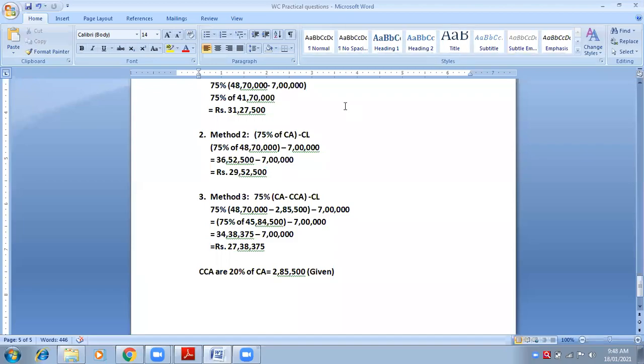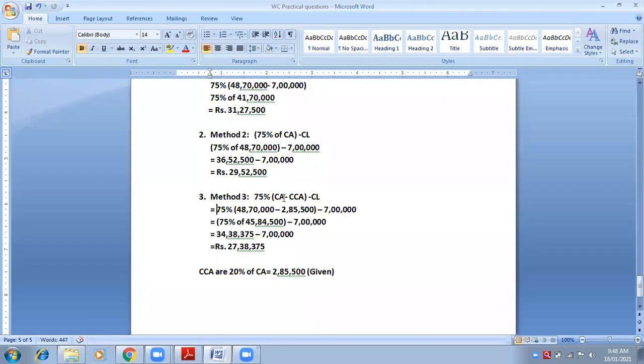Okay, look at this point, everyone, please. Method number 3, we were doing this: 75 percentage in the bracket, current assets minus core current assets, outside the bracket minus current liability. So now, according to this formula, we need to put the figures in the formula. 75 percentage will be same in the next step.